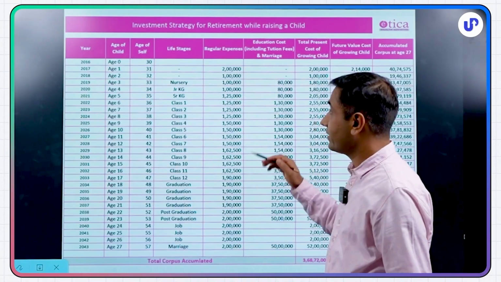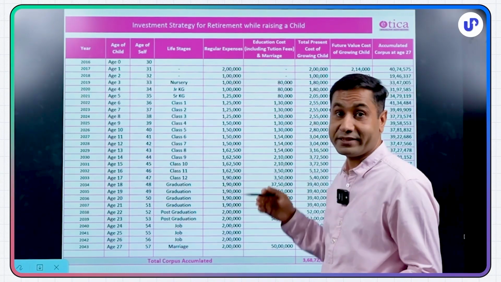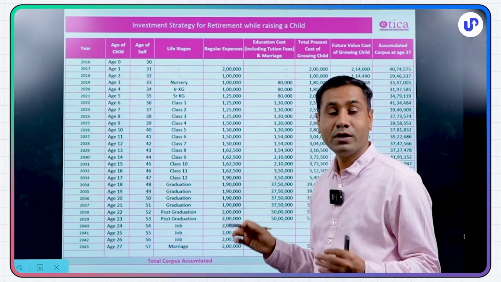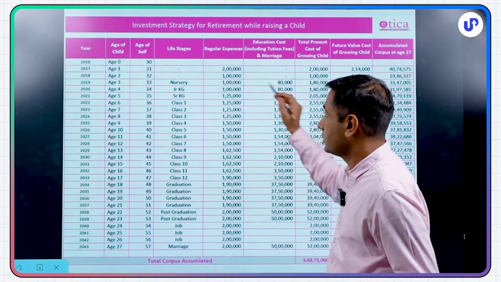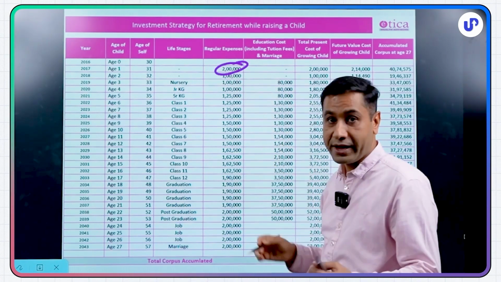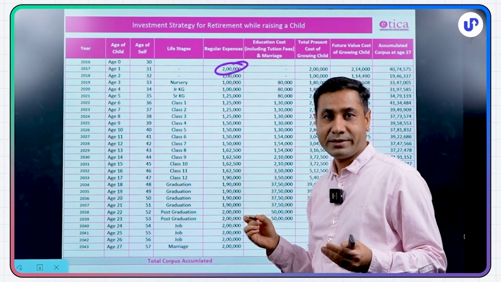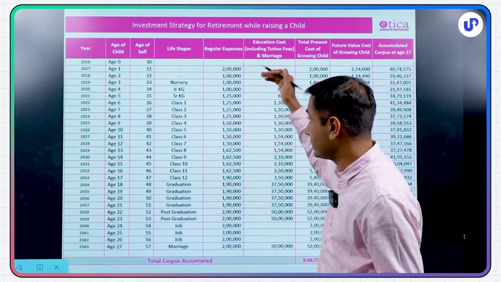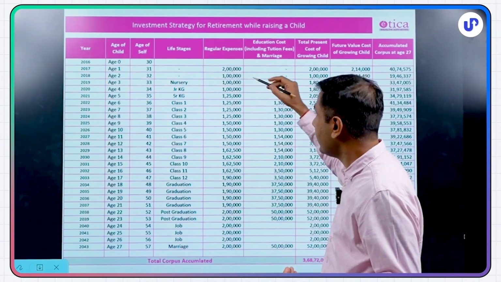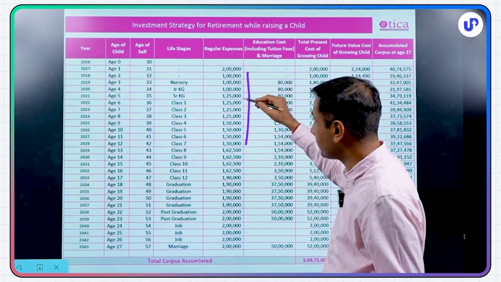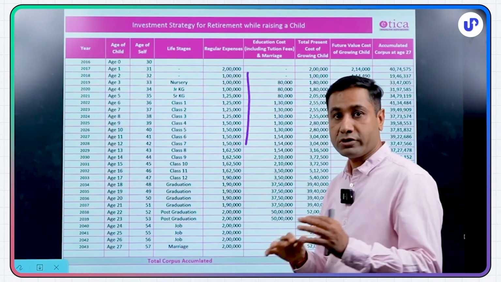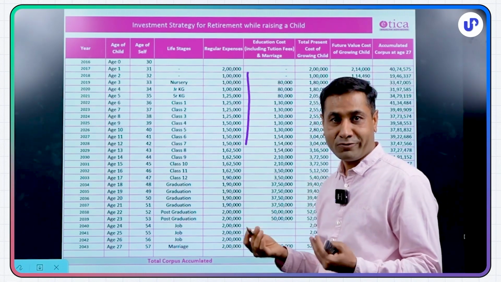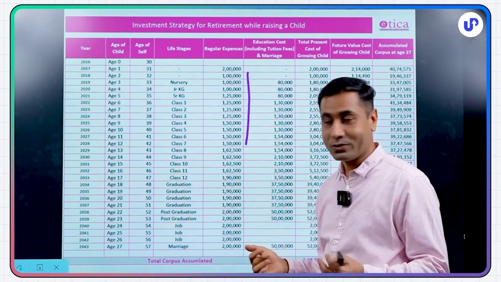So in this slide, we've taken what is the cost of raising a child in an urban setup in a city like Mumbai, Delhi, Bangalore, for a middle class or upper middle class family. Suppose a child is born, then today the hospital expenditure, the diagnostics and everything leads to around 1 lakh rupees, 2 lakh rupees up to the birth of the child, vaccination, etc. And then every year the family spends 1 lakh rupees in the first few years, and then 1 lakh 25 for the maintenance, buying stuff like clothes, food items, games, and stuff for the child.